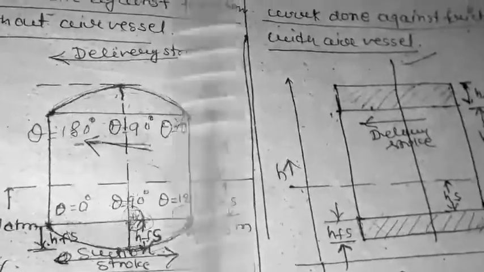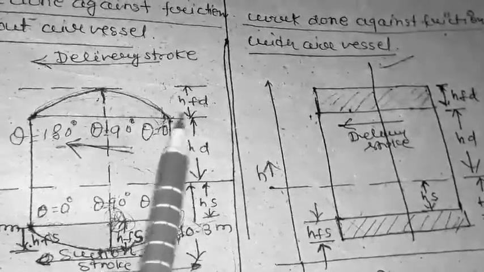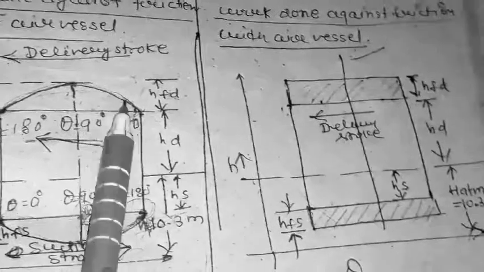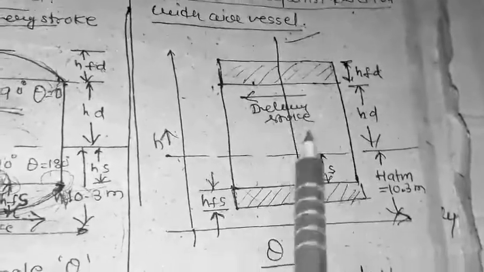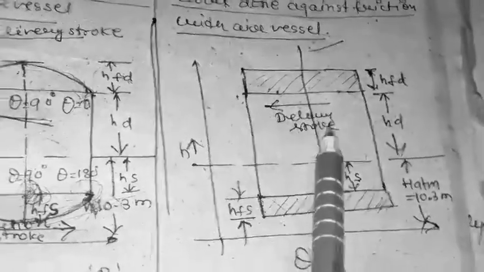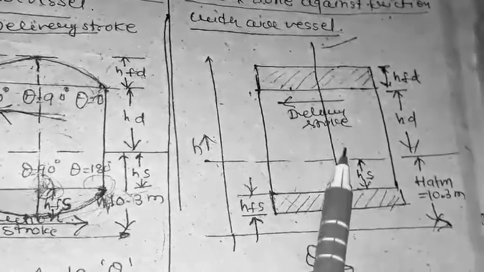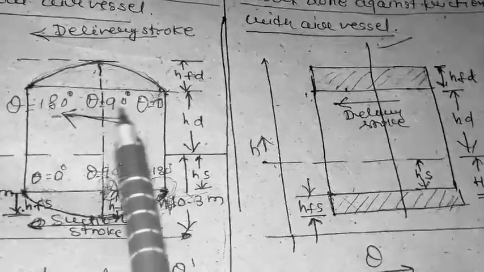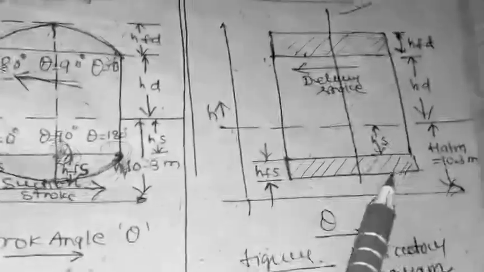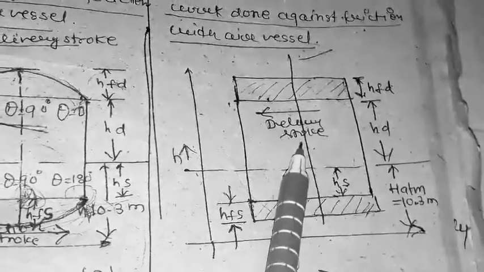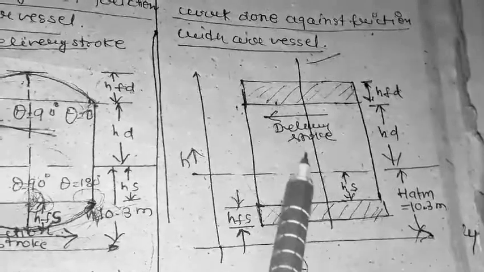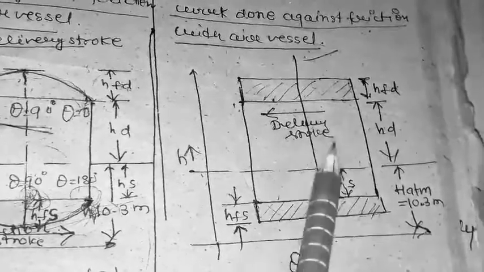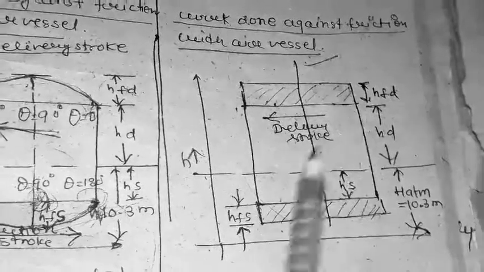Okay, now what happens when we use an air vessel? When we use an air vessel, this parabola segment is converted into a rectangle segment. That's why the area of the indicator diagram increases and is larger than the indicator diagram area when the air vessel is not used, and we get a more work done per second.